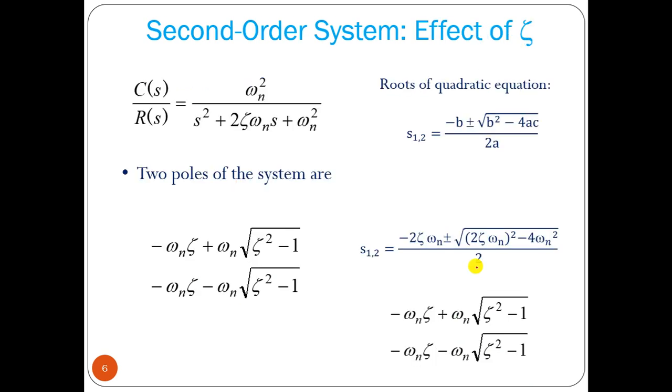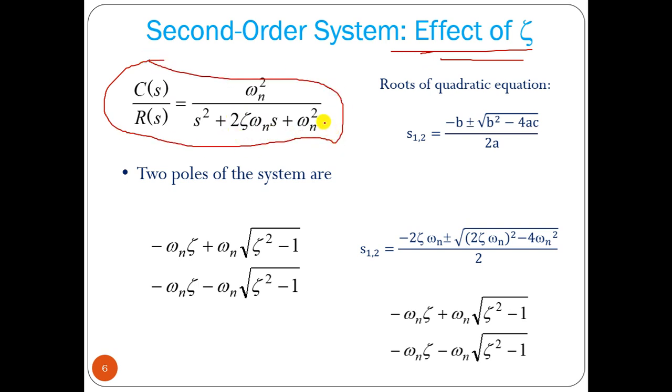So we can find out the response. So this is the simple thing for second order. Okay, now let us see the effect of zeta, and let us analyze. So this is your transfer function. Okay, this is your characteristic equation.